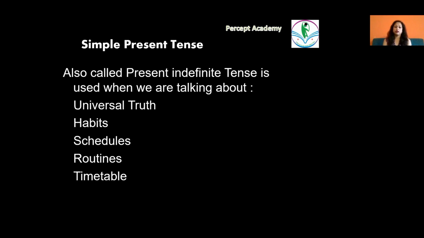Schedules. A train departs from this station every 10 minutes. Routines. We go to school every day at 7:45. Timetables. So all in all, whenever we are talking about a universal truth, habits, schedules, routines, or timetables, we always make the sentences in present tense.